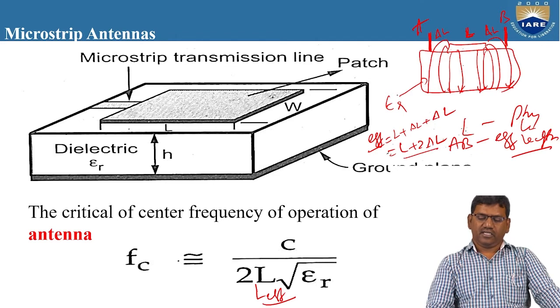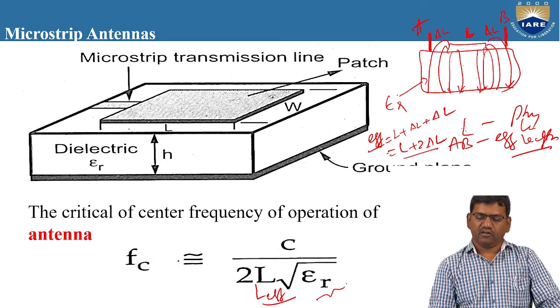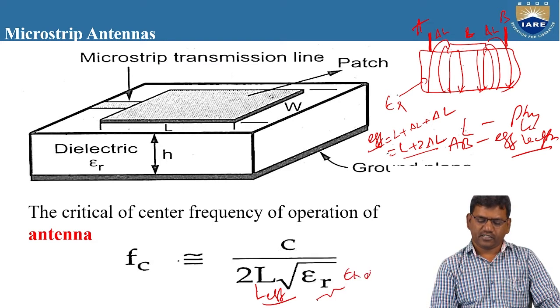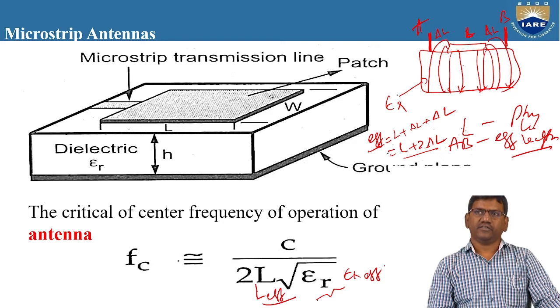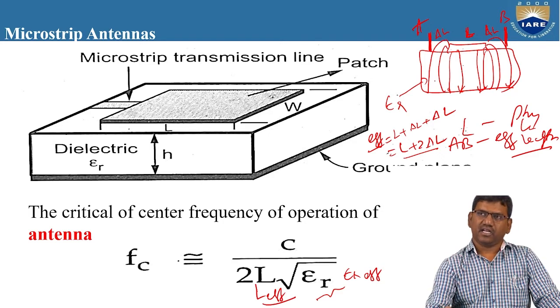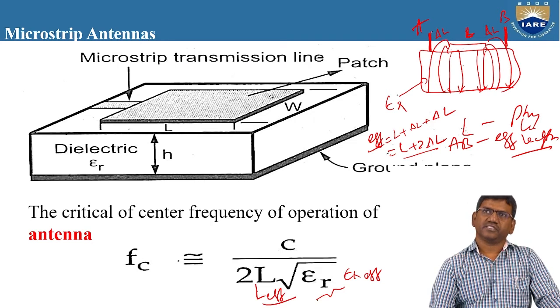Moreover, the epsilon r value can also be written as epsilon r effective. Why? Because you can observe here that the radiations are happening into the substrate and also into the free space.